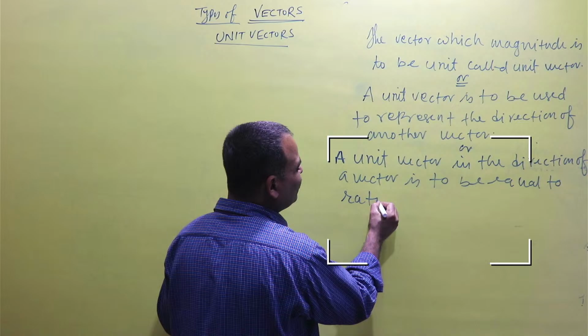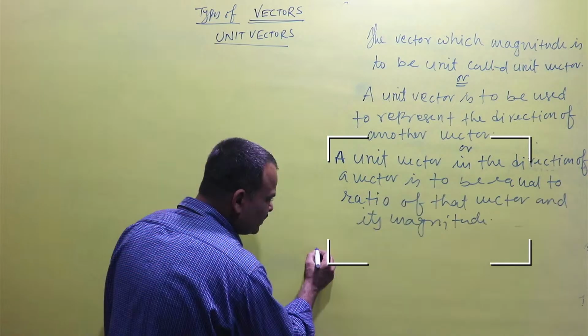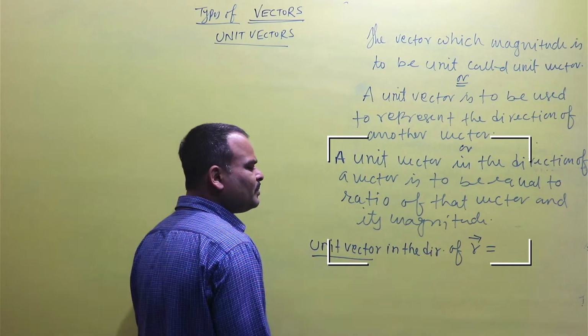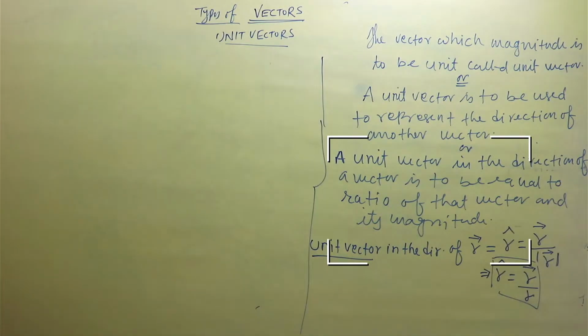The unit vector in the direction of vector r means r cap is equal to vector r by mod of vector r.